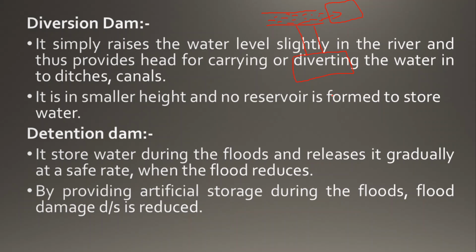Means this is like an alternate structure you can say. For suppose in one dam the water is full, immediately it will pass to the next dam. Okay, if for suppose the next dam is also full, another dam will be there. Means due to having 2 to 3 dams within a short distance, the flood rate will decrease. Okay, by providing artificial storage during the floods, flood damage, death rates and damage losses will be reduced.